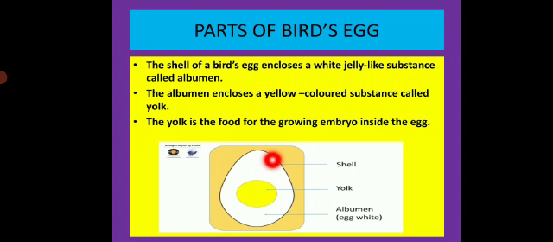Now are you clear? What is yolk? Yolk is the yellow colored substance. And then what is albumen? The white jelly substance is called albumen. Now are you clear?